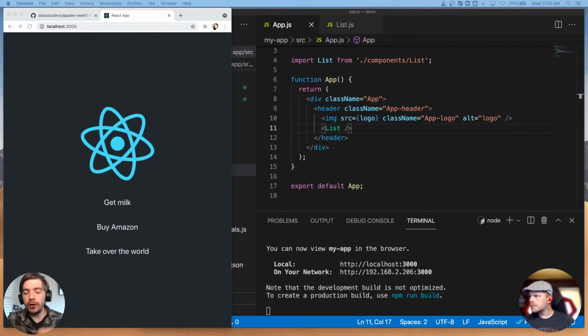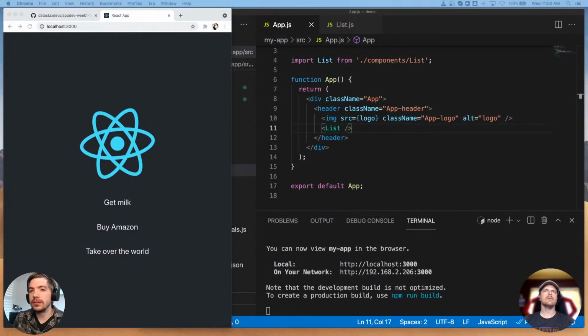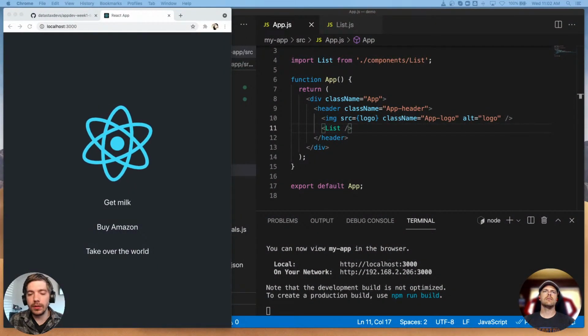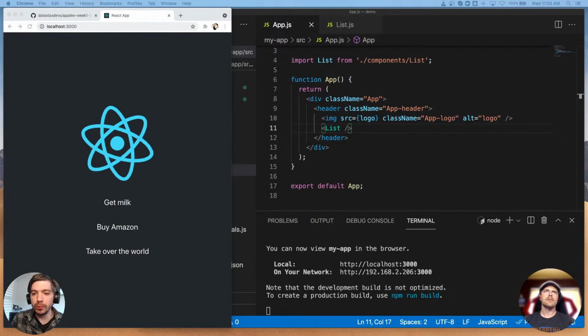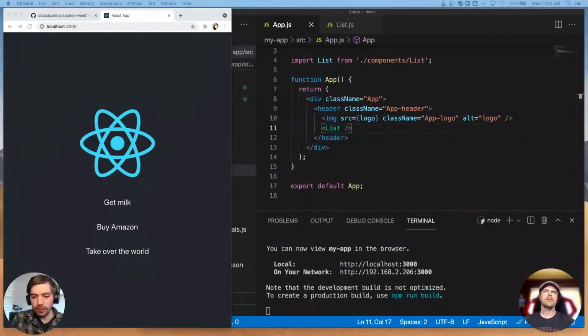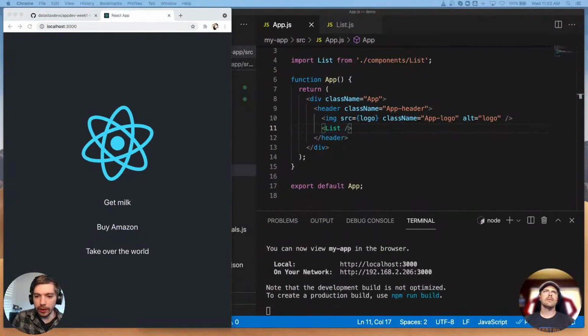Why import and not require? We're using ES6 syntax in this, rather than ES5, which allows us to just do import and export rather than the confusing require.